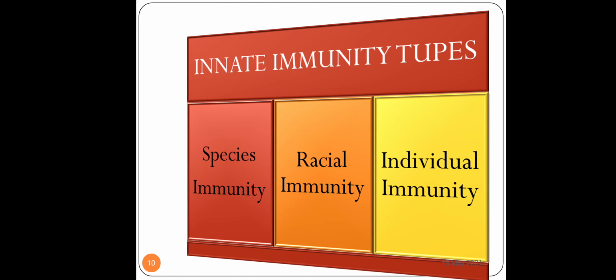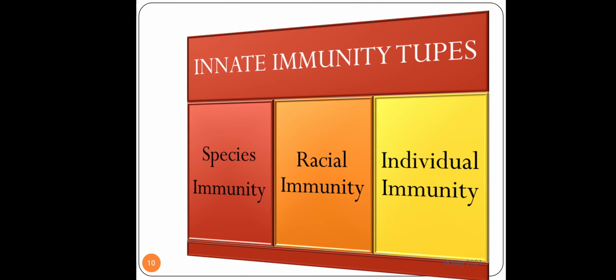Innate immunity types: there are three types, species, racial, and individual immunity. What do you mean by species immunity? Every species has a specific kind of immunity. The organisms which can infect plants definitely cannot infect human beings, so that is species specific. The organisms which can infect animals cannot infect human beings.